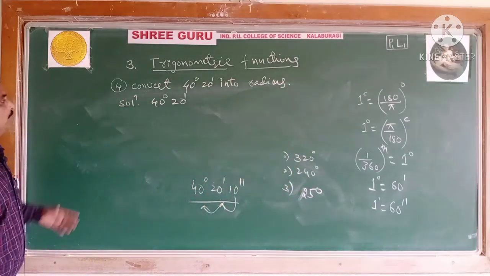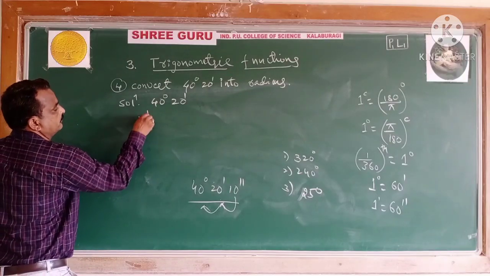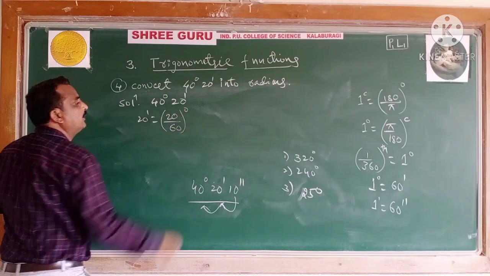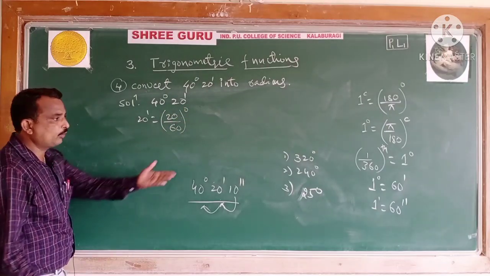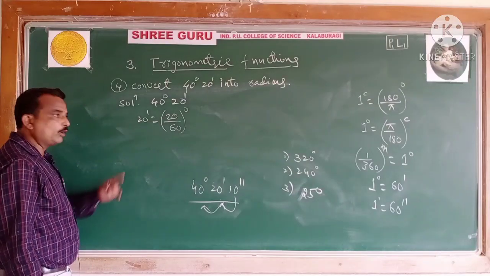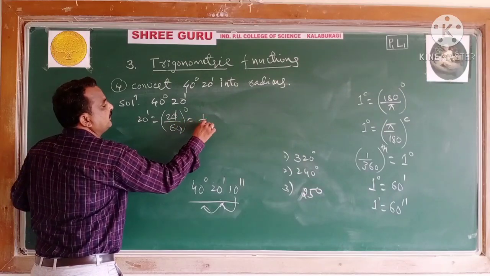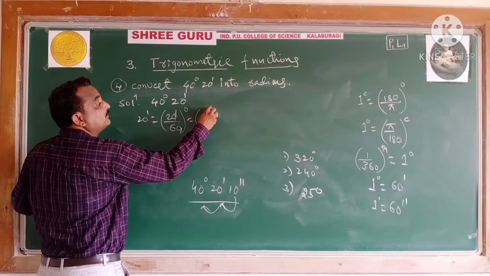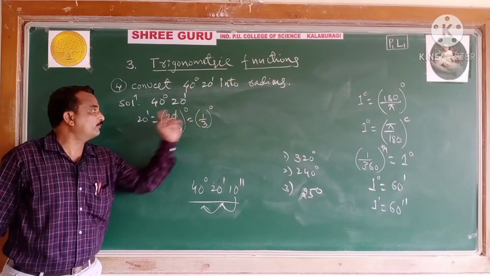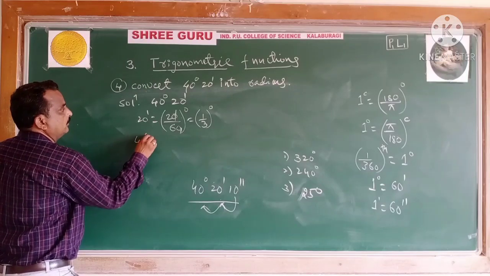Now see, you will calculate in this example the fraction first, 20 minutes. Students, you have to convert it in terms of a degree by dividing by 60. Because you know 1 over 60th part of a minute is a degree. So how much is it? 1 by 3 degree it becomes. 20 minute becomes 1/3 of the degree. Now let us combine here.